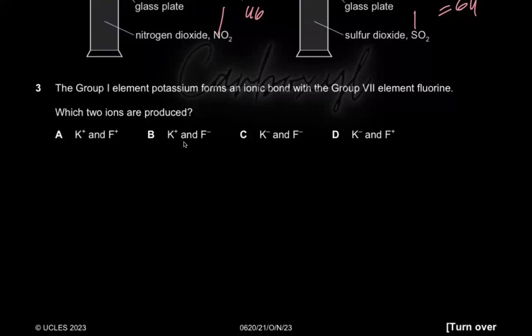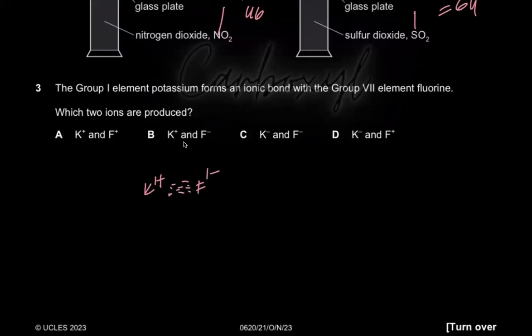So if potassium forms an ionic bond with fluorine, that means that potassium, since it's a metal, is going to lose an electron, therefore have a charge of 1 plus, and fluorine, since it's in group 7, is going to gain that electron, therefore forming a charge of 1 minus. And because they are oppositely charged, they are going to be held together by strong electrostatic forces of attraction, and that is how your ionic bond is formed, right?